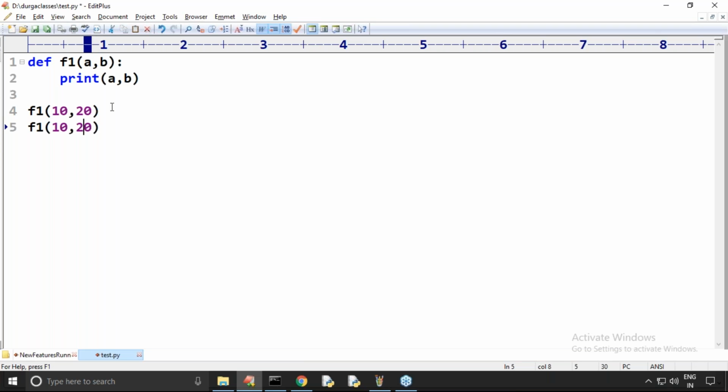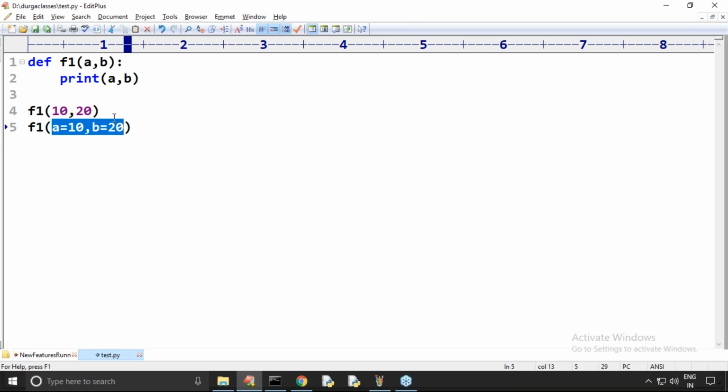Suppose if I call a is equal to 10, b is equal to 20, these are what? Keyword arguments. Someone is asking about keyword. We are passing values by keyword. These arguments are by default considered keyword arguments. Okay, like next, one small thing.